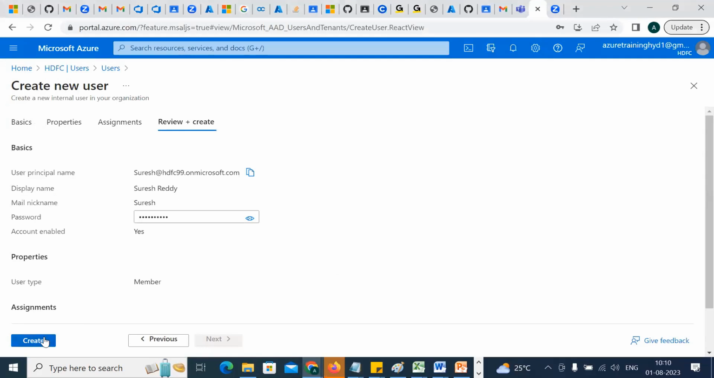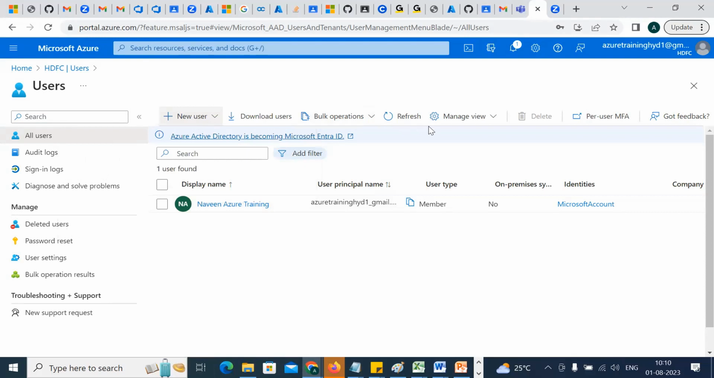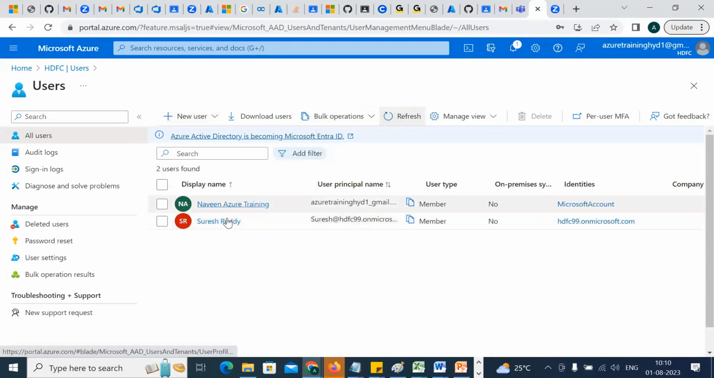Whenever Suresh is prompted to log in, he has to give the current password that I gave, and he has to change the password. First time you have to change the password. Like when you get a new application, you log in and they ask you to change the password, right? Similar to that. So how many users are there right now? 2 users, Suresh Reddy and Naveen Azure Training. So we have 2 different users with us.